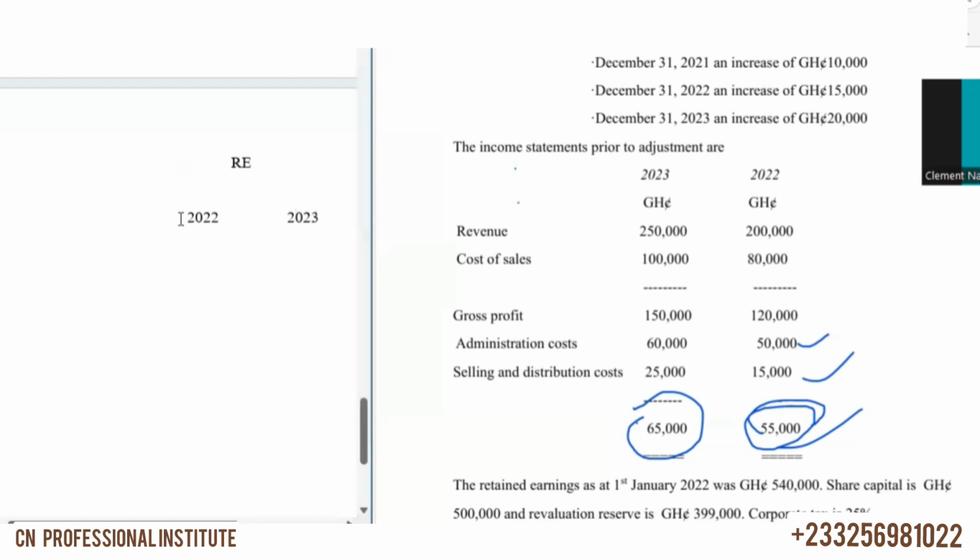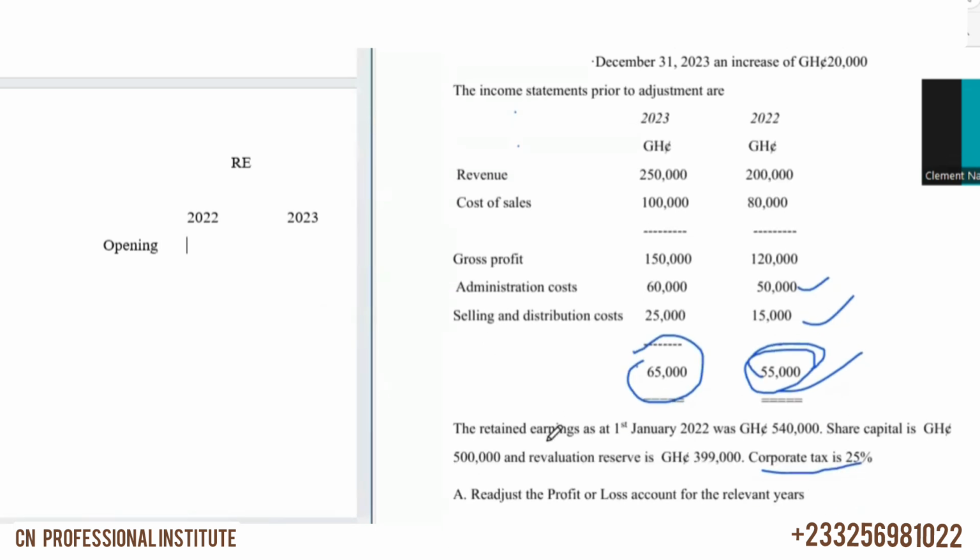So let's adjust our retained earnings. We have 2022 and 2023. So with 2022, we have the opening. What's the opening for 2022? Now you come to the question: what? 540,000 here. Opening for 2022 is 540. So you have your 540,000.